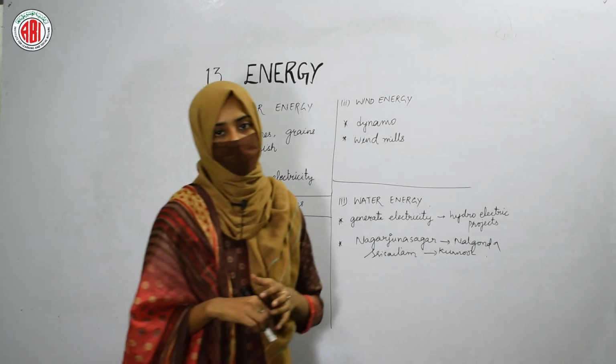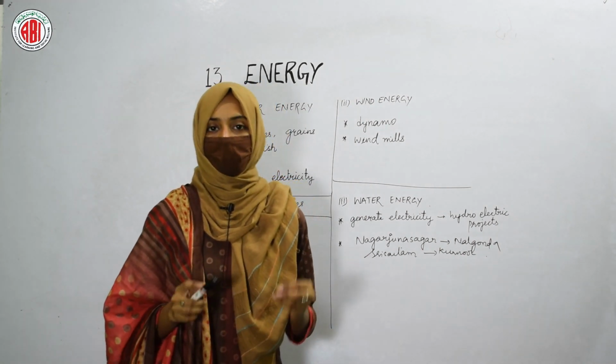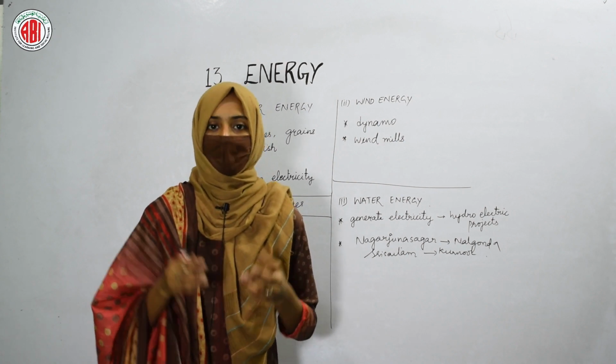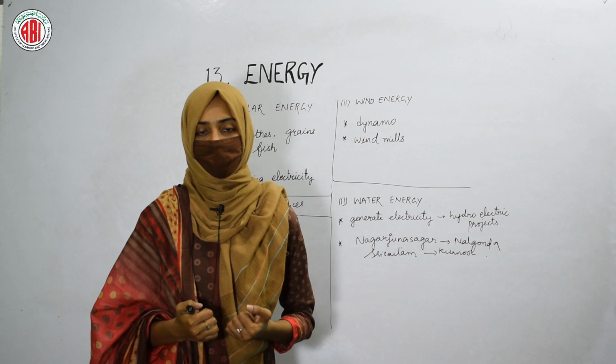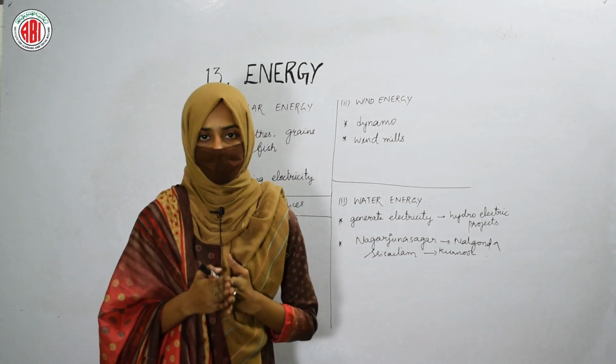So how can you say that solar energy can be used to produce electricity? If you use solar panels, the solar cells are present in those panels. They take up the energy from the sunlight, and that energy can be converted to produce electricity.